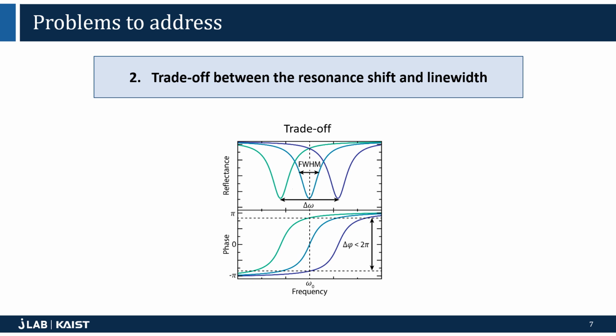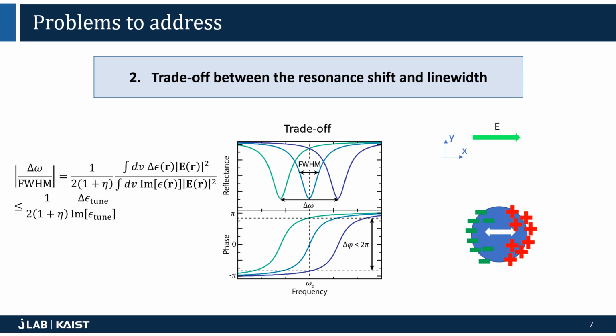The second major problem we had to address was the trade-off issue between the resonance shift and the line width. Because the idea of dynamic phase modulation using solid-state methods such as electrogating is to impart more or fewer charges into the resonance itself, if we want a larger resonance frequency tuning, we need to cram more charges into the system. A problem with this is that the more charges you put in, the more losses you have, and this results in a broader resonance curve. This is depicted by the FWHM, which stands for full width half maximum.